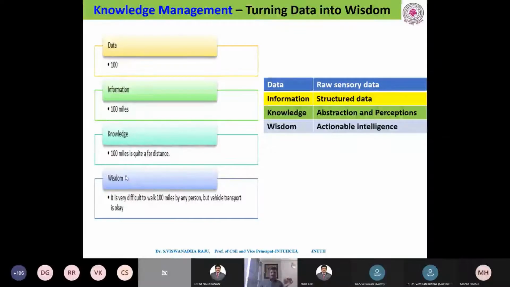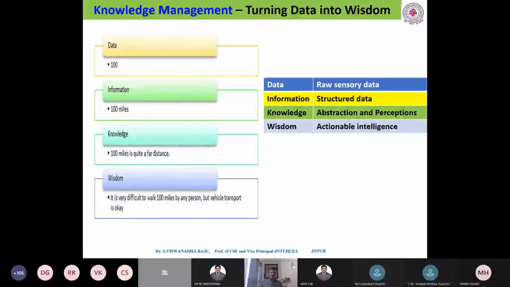What does my wisdom skill set mean? With the help of this knowledge and information, it is a far distance, so I have to take action. It is very difficult for any person to walk 100 miles, but vehicle transport is okay. I can easily move from my place to another place with the help of vehicle transport.